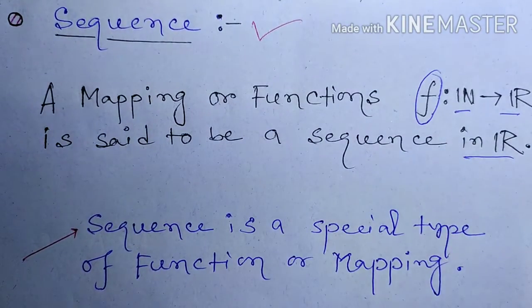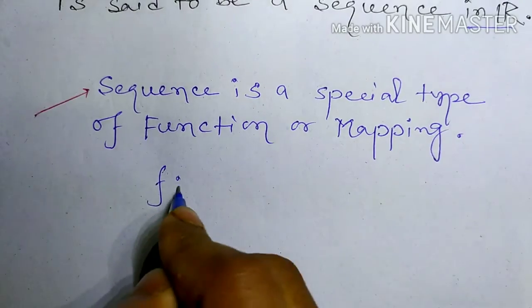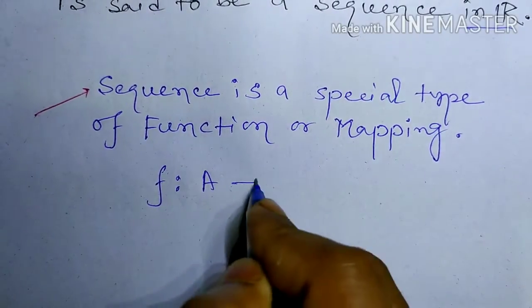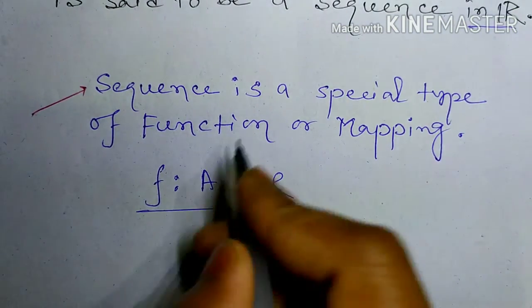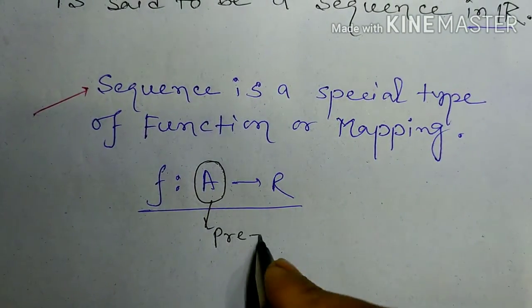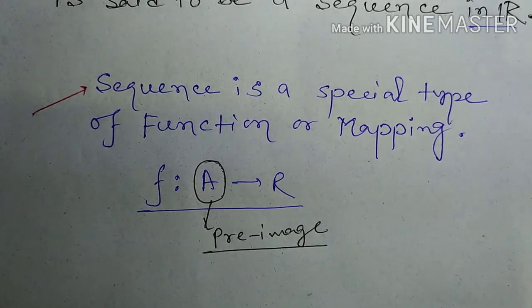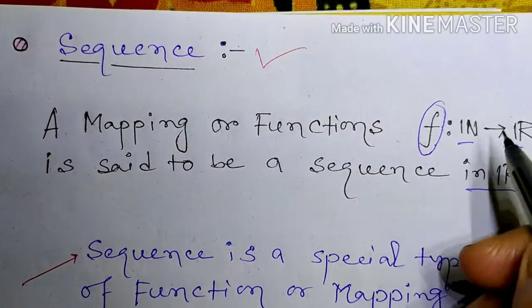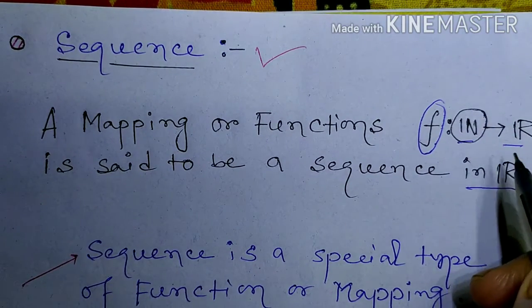And do you know what the definition of a function is? A function may be A to B, A to R. Functions may be from any kind of pre-image set, right? But did you notice that here natural number to real number is a particular case.